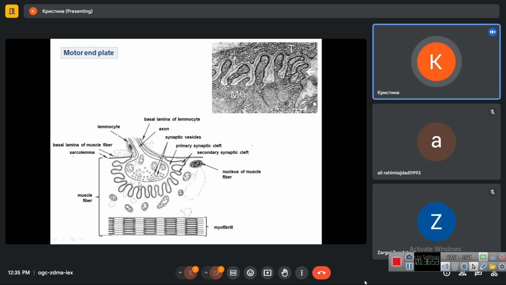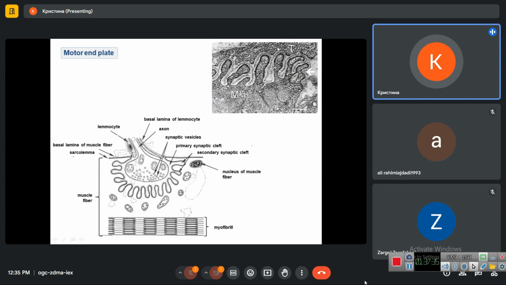Acetylcholine diffuses through the synaptic cleft to reach the receptors located upon the membrane of the muscle fiber, and this causes opening of sodium channels and generating and spreading of the nerve impulse along the membrane and then through the T-tubules to the sarcoplasmic reticulum, where it causes release of calcium, which reaches the actin myofilaments and triggers the contraction of myofibril.